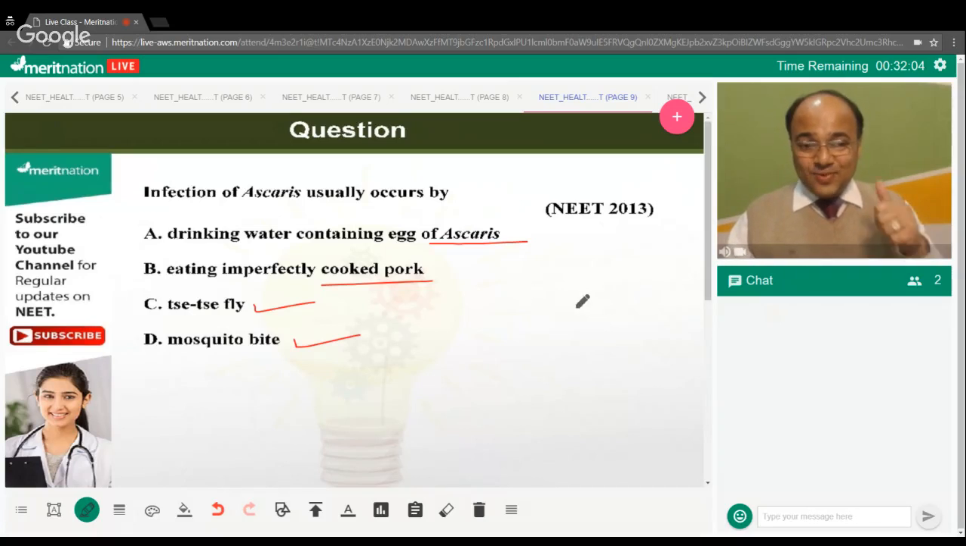The correct answer over here is option A, Arthi. Yes, Bhanu. And Aryan, you are correct. It is option A. So, drinking water containing eggs of Ascaris. Contaminated food and water is the causative agent for the disease caused by Ascaris. So, we are ingesting the eggs of Ascaris. Eating imperfectly cooked pork will result in tapeworm infection. Okay, I hope this is clear. We can move ahead. So, here the correct answer is option A.